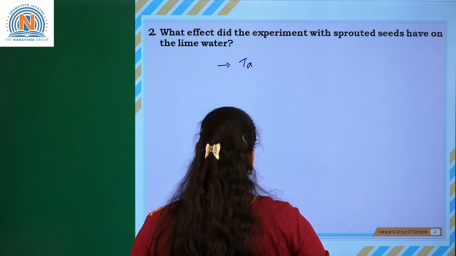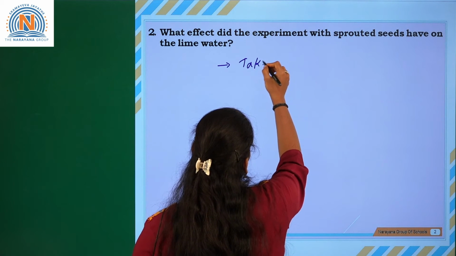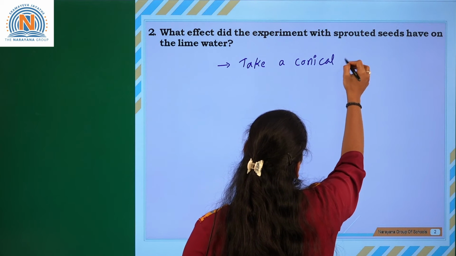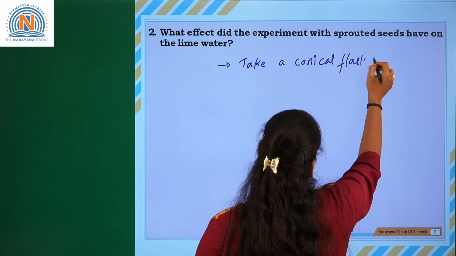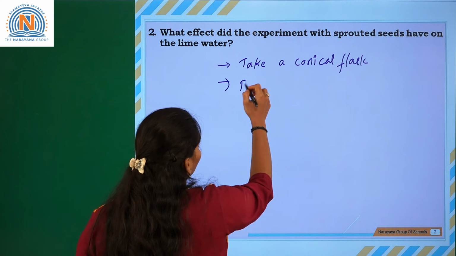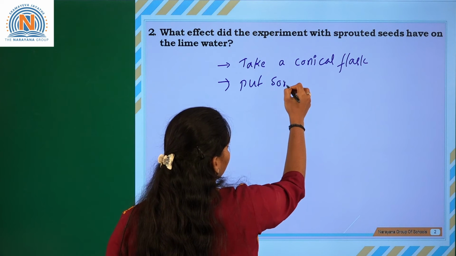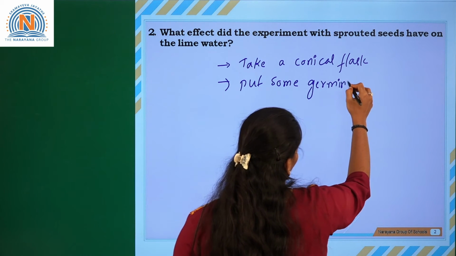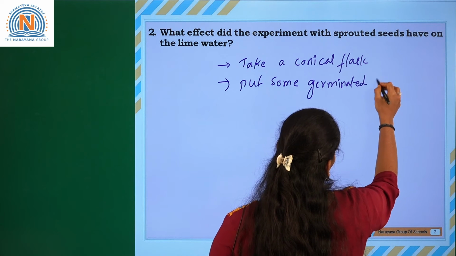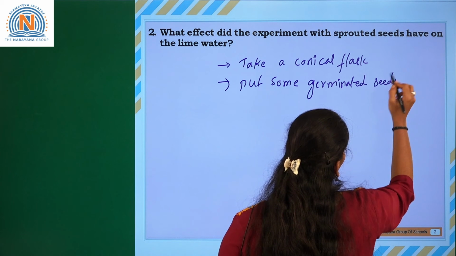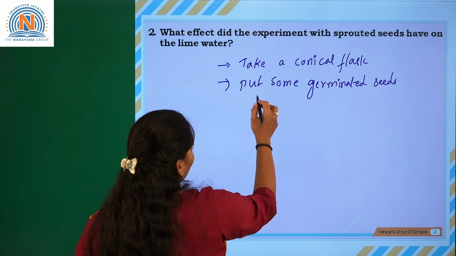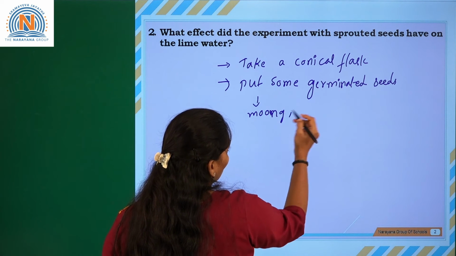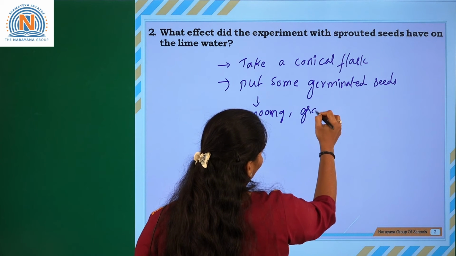So here let us write the answer. Take a conical flask. Put some germinated seeds, or sprouted seeds, like mung or else gram seeds.